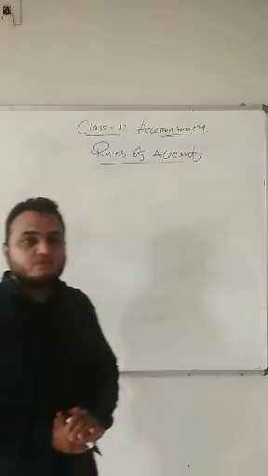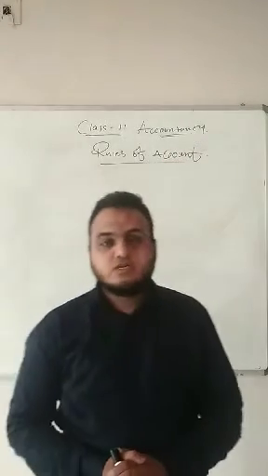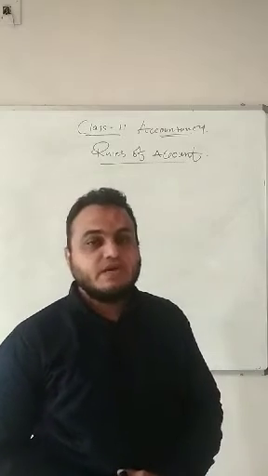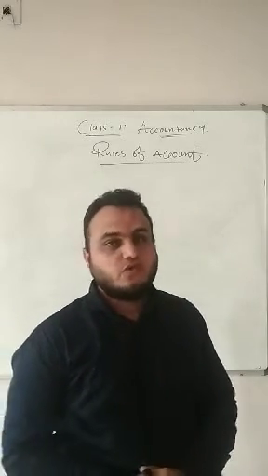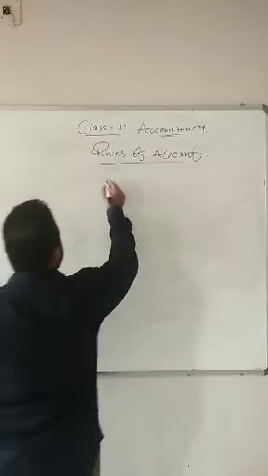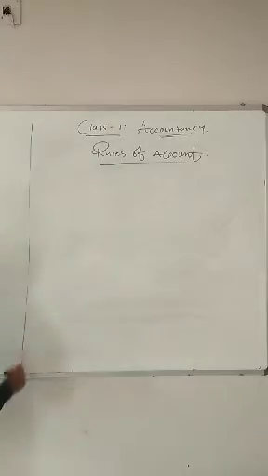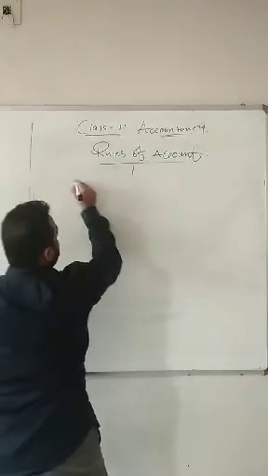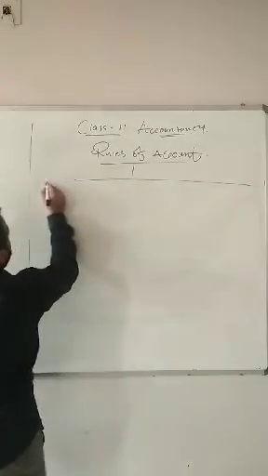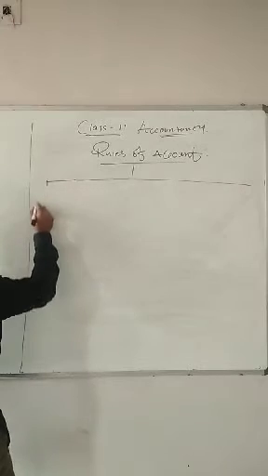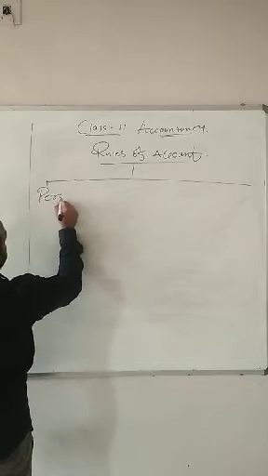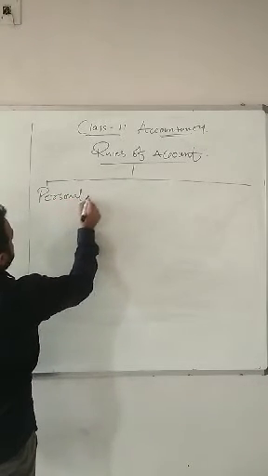Now, rules of account means that if you want to give journal entries, then you have to keep in mind certain rules which we have to follow. So I'm going to write that first right now. There are 3 types of account. Number 1, personal account.